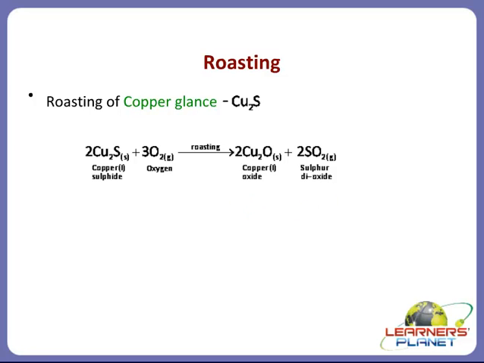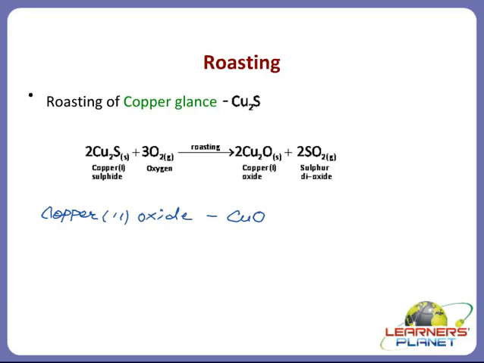What should be the formula of copper 2 oxide, children? The formula of copper 2 oxide is CuO, right? So this is the formula of copper 2 oxide. What type of oxide is formed here? Here it's copper 1 oxide.